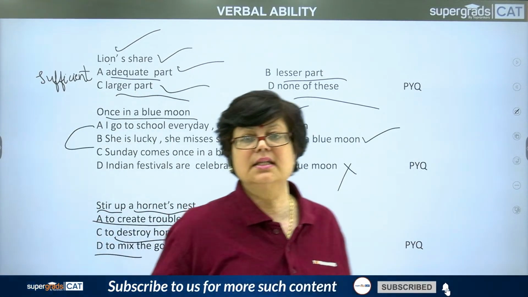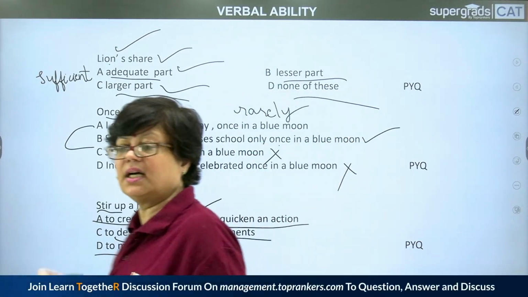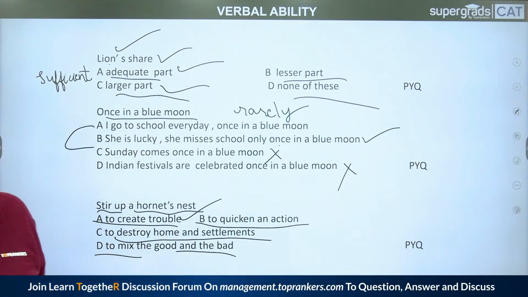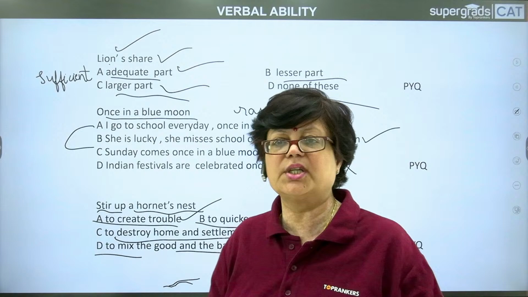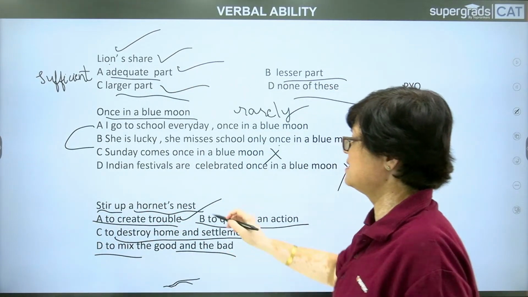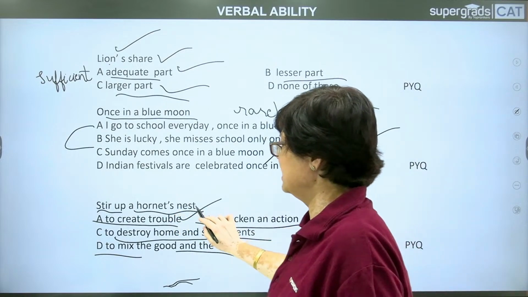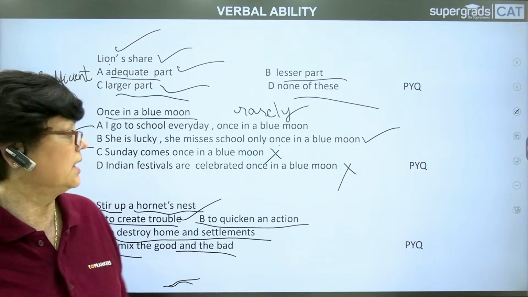Dear students, the correct option is the first one, to create trouble. To stir up a hornet's nest means to cause a situation to get worsened, to get the situation troublesome, to make something more troubled. So this is the meaning. To stir up a hornet's nest is to create trouble, or you can say to invite trouble, right?